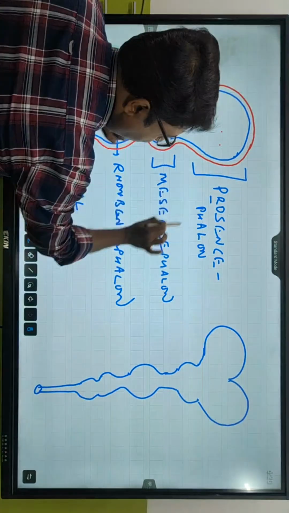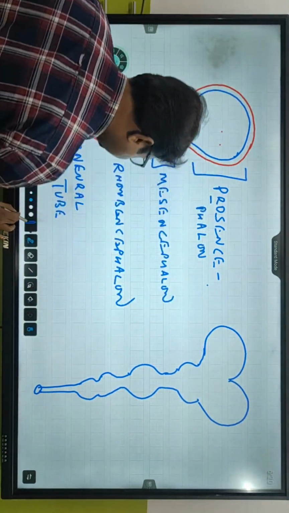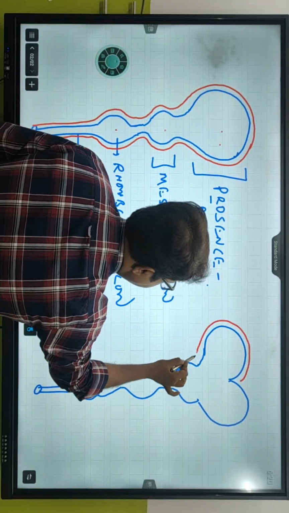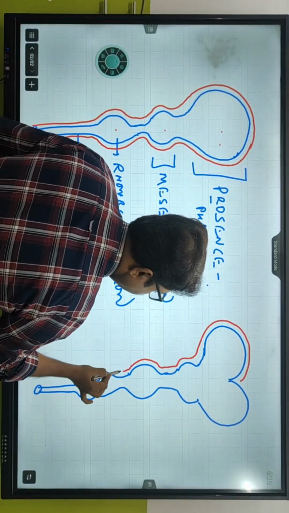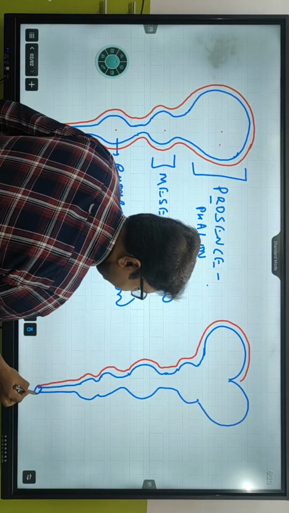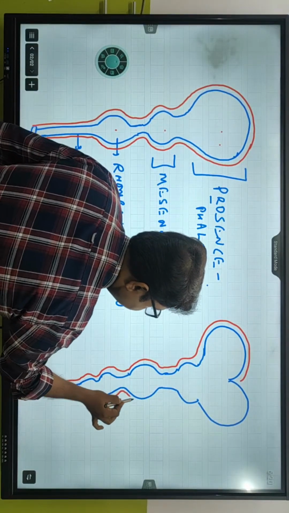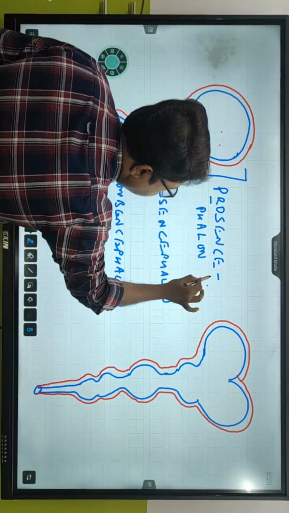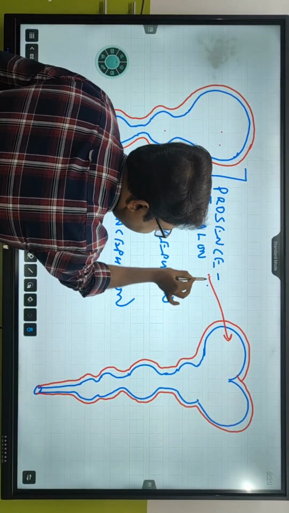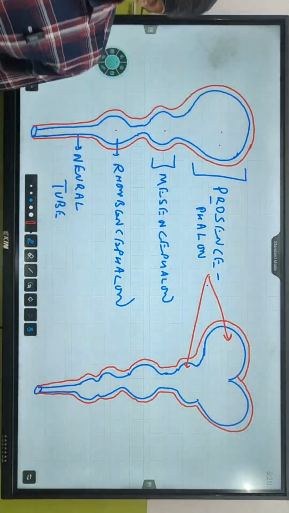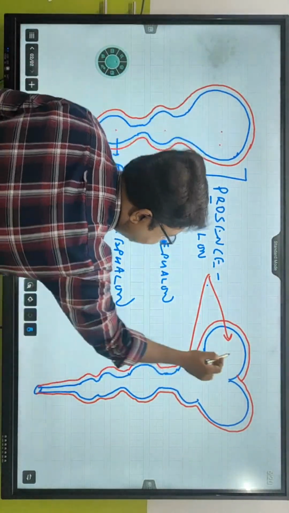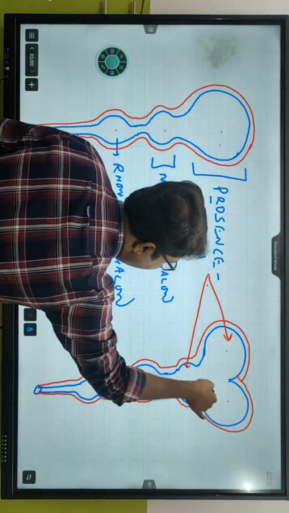This prosencephalon has been divided into two portions. See, the prosencephalon has been divided into first part and second part. What is the first part? If this is the neural tube, it is at the tail end of the neural tube, last mein hai.